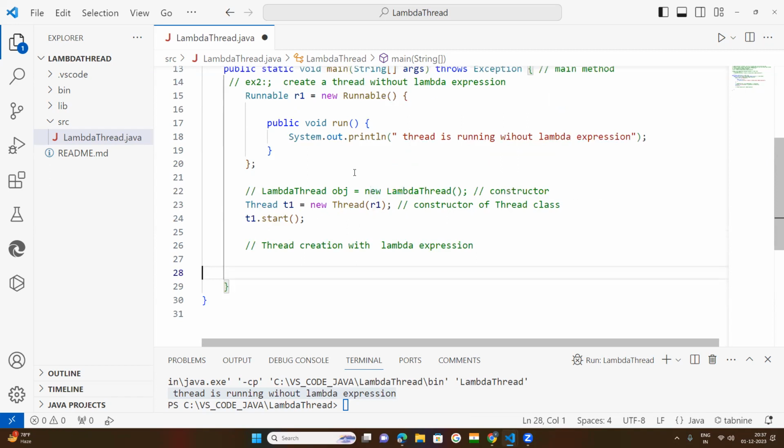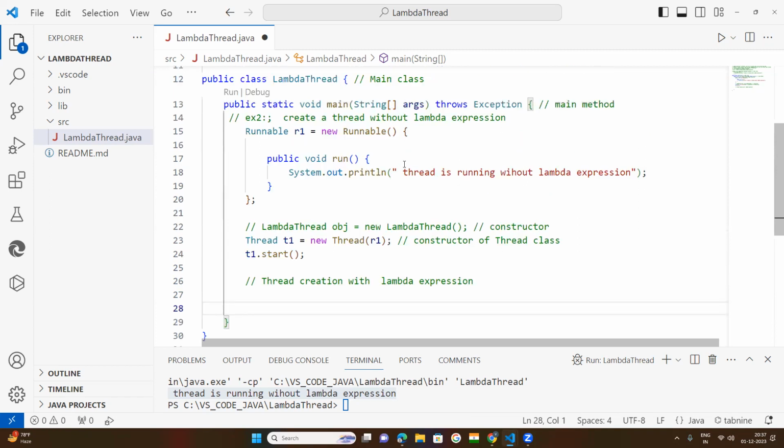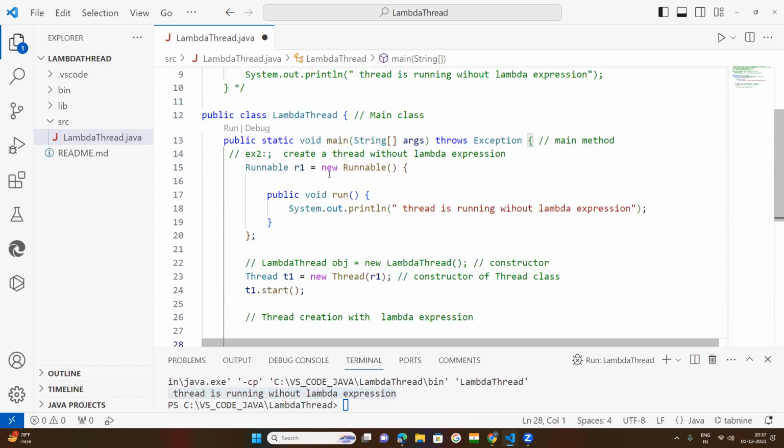Now we will do it here. Same main class, main method. This Runnable interface, we will omit the code from here to here. This much of code I want to omit.